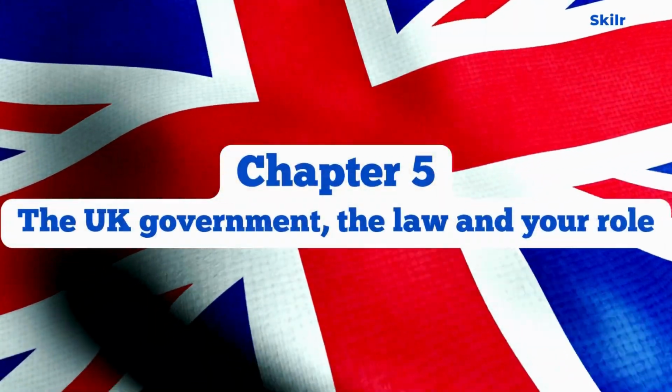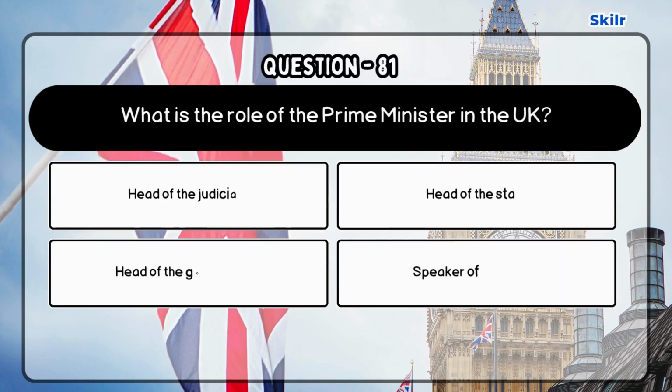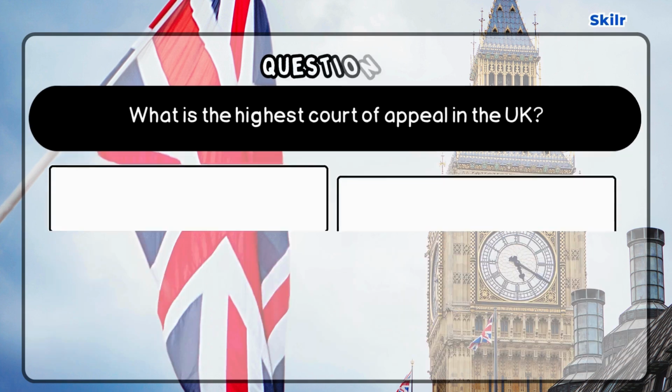Chapter 5. The UK Government, the Law and Your Role. Question 81. What is the role of the Prime Minister in the UK? Correct answer is head of the government, as the Prime Minister is the head of the UK government and leads decision-making on national policies.